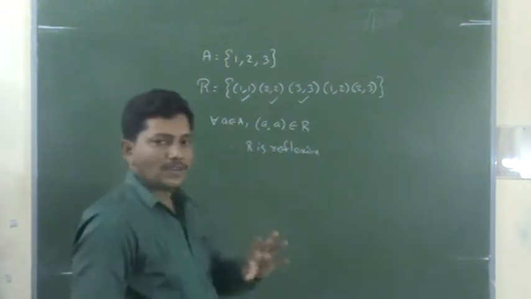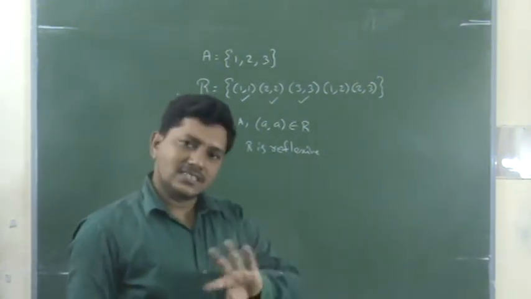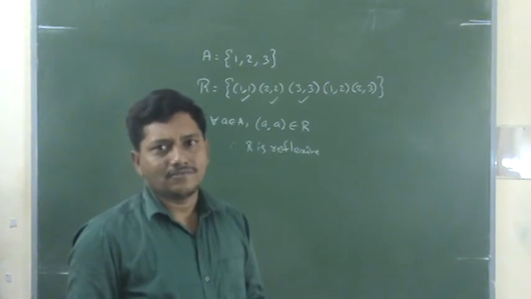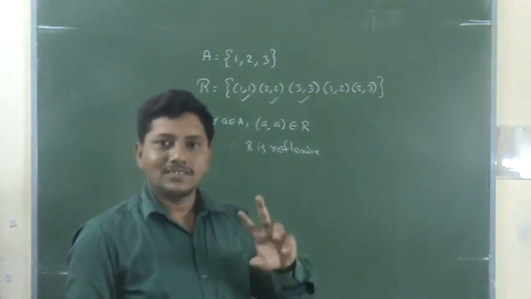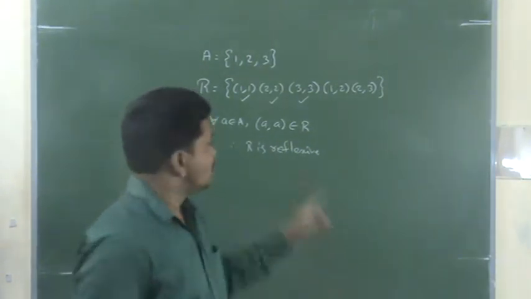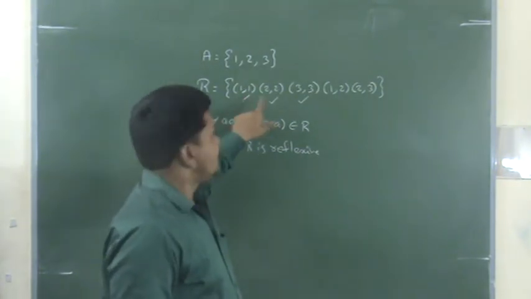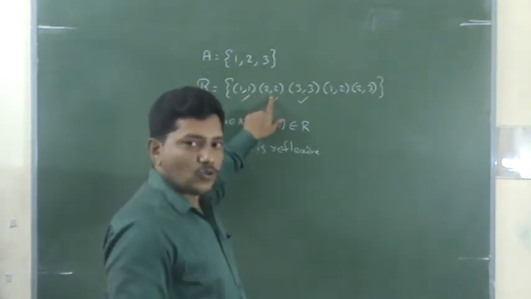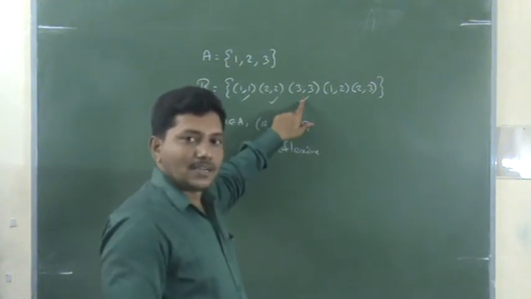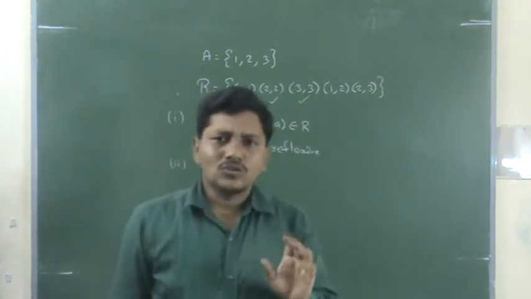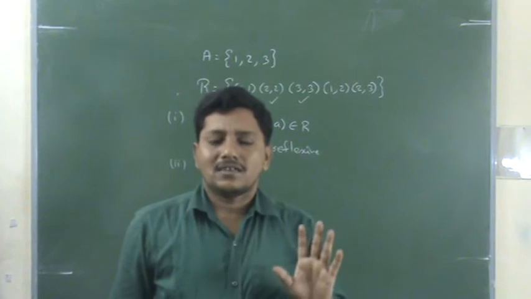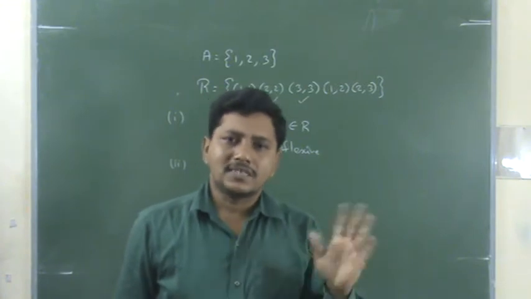Suppose 1 comma 1 is an ordered pair that is there. The reverse is also 1 comma 1, right or not? Yes. 1 comma 1 is there. The reverse is also the same, right? So this is a symmetric pair. This is also symmetric because 2 comma 2, 3 comma 3. There is no confusion with the symmetric reflexive pairs. Reflexive pairs are automatically symmetric.